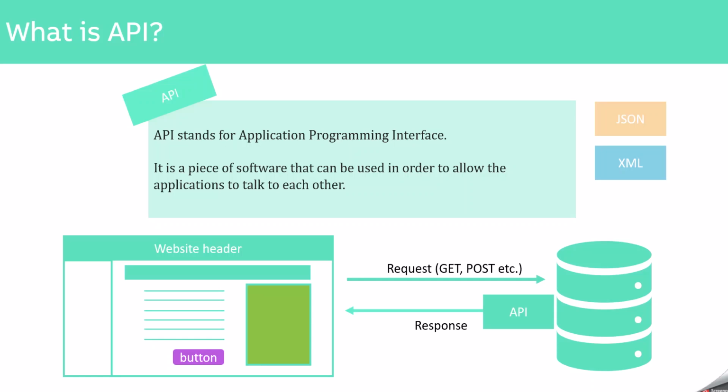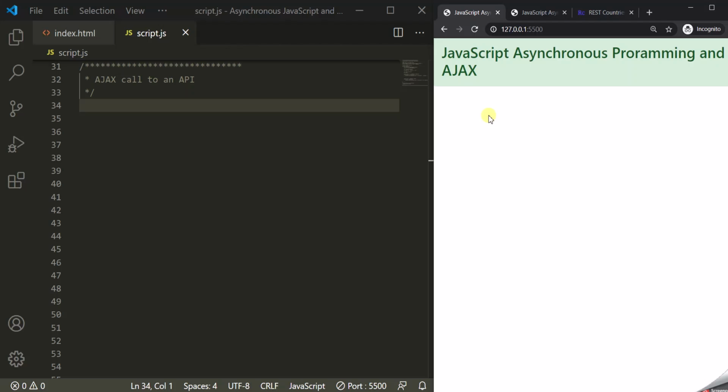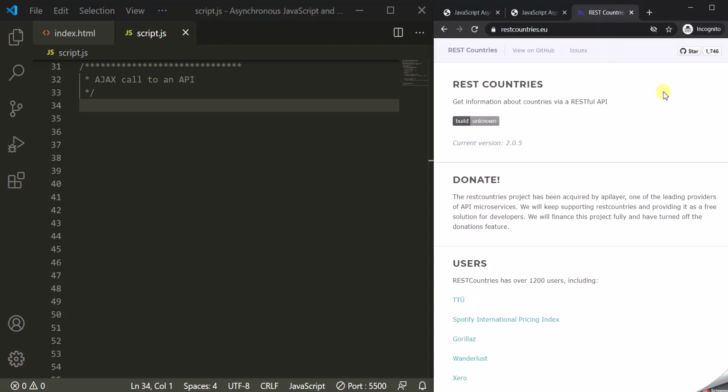Now let's see how to make an AJAX call to a web API. So what we want here is to make an AJAX call to this web API. And this web API then will provide us with the data. And if you remember, the data is stored at an endpoint.